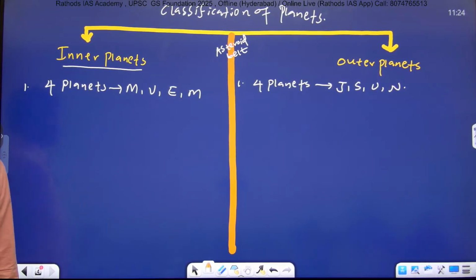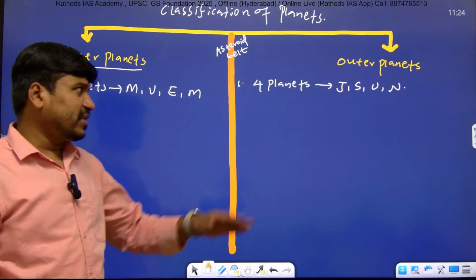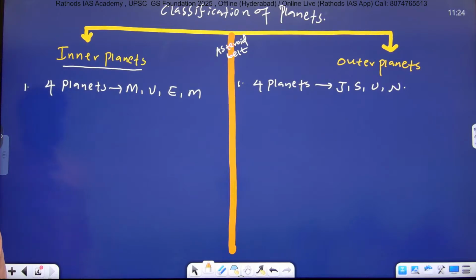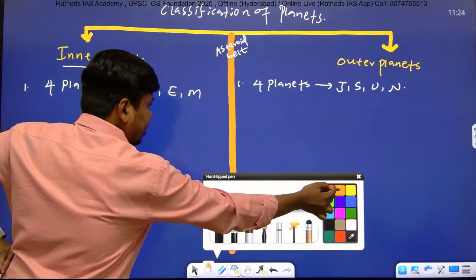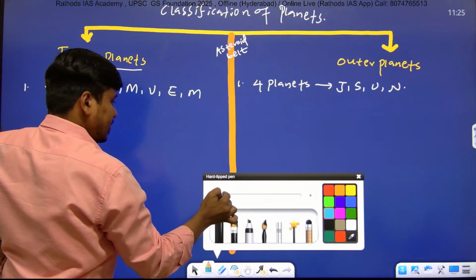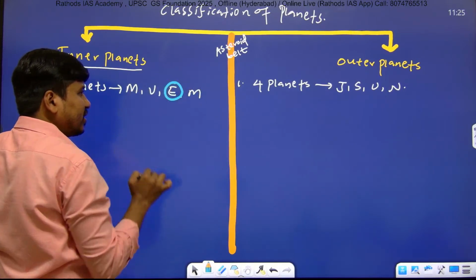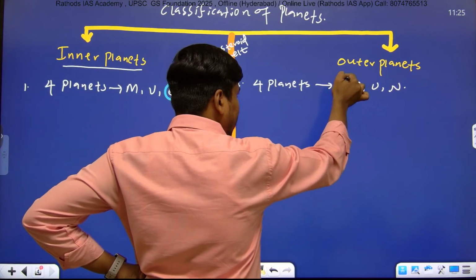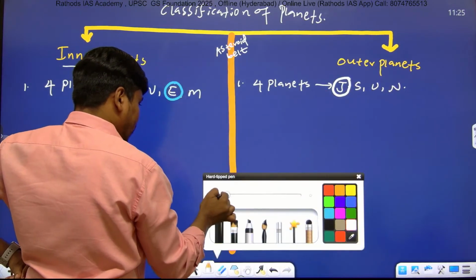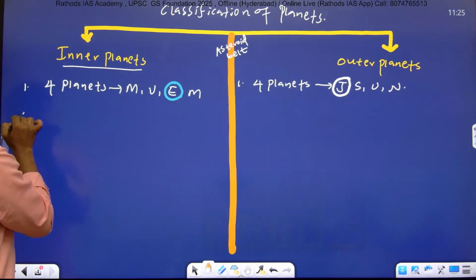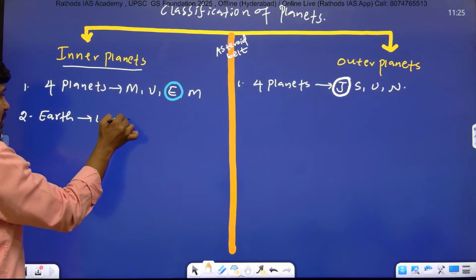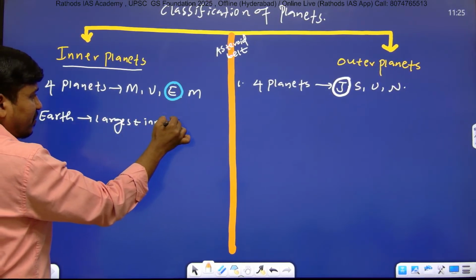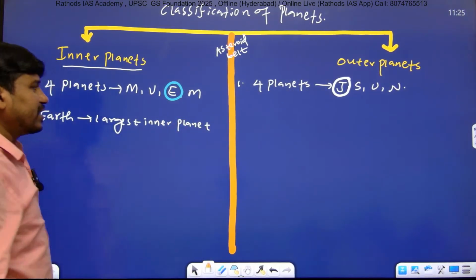First difference between inner planets and outer planets. Mercury, Venus, Earth, Mars are the four inner planets, and Jupiter, Saturn, Uranus, Neptune are the four outer planets, right? Among these four inner planets, Earth is the largest one, and among outer planets, Jupiter is the largest one. That is point number two. Write down point number two: under inner planets, Earth is the largest inner planet. Very important point.